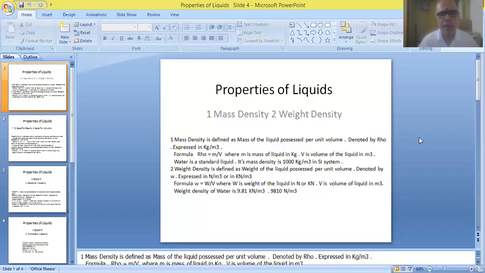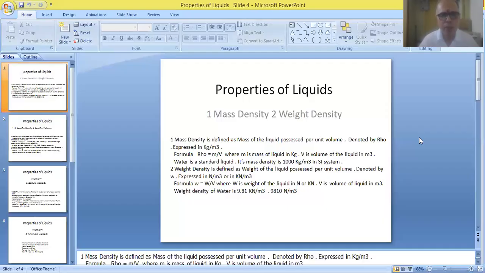Secondly, a small letter w has to be used for indicating this parameter. It has to be expressed in the SI system, either in Newton per meter cube, or in kilonewton per meter cube. So small w is written as capital W by capital V.